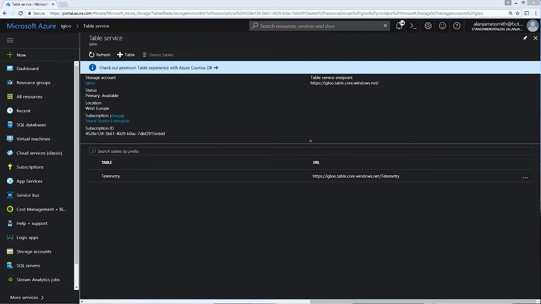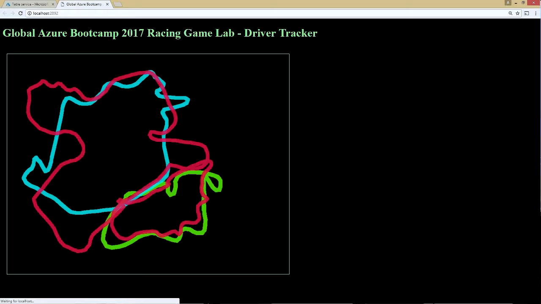The driver tracker is basically going to use publish subscribe to actually get the messages from these subscriptions. So if I start the driver tracker in Google Chrome, it's going to fire up the driver tracker. And what it's going to do is to generate a subscription in the topic.